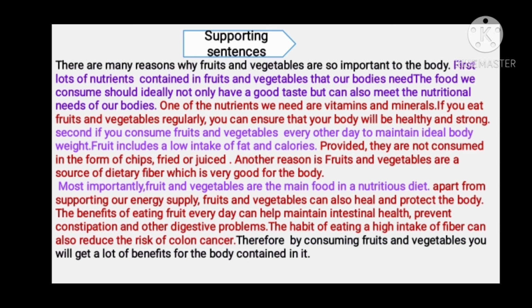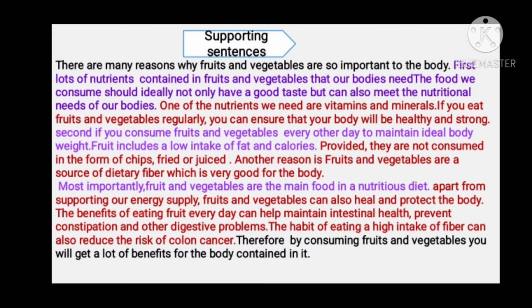The second supporting sentence is: second, if you consume fruit and vegetables every day to maintain ideal body weight, fruit includes a low intake of fat and calories. The supporting detail is provided they are not consumed in the form of chips, bread, or juice. Another reason is fruit and vegetables are a source of dietary fiber, which is very good for the body. To explain the continuation, fruit that contains a lot of nutrients can maintain body weight if processed properly.